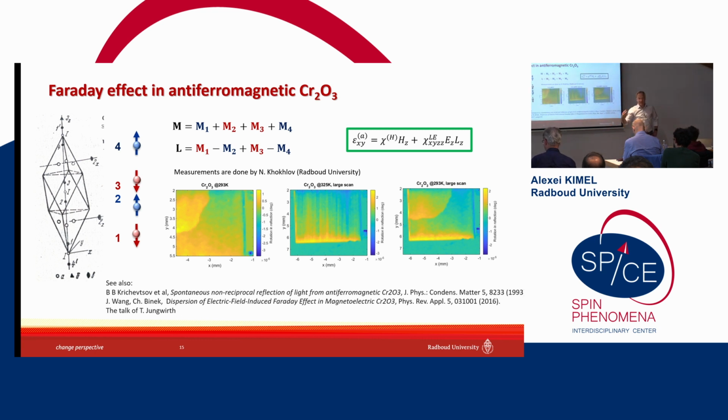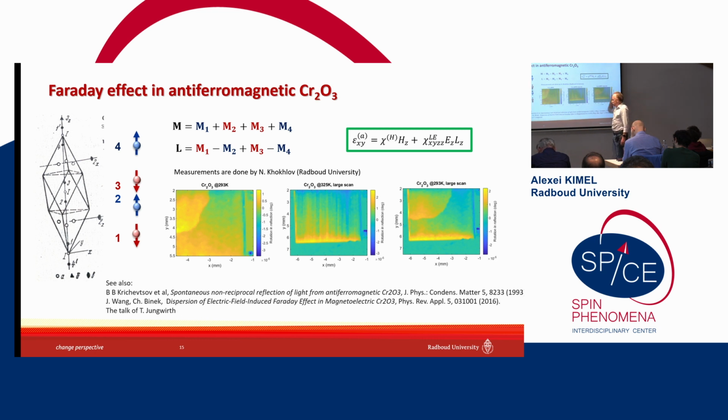For instance, at the surface, the center of symmetry is broken. We can talk about an effective electric field at the surface pointing along the normal to the surface. And this effective electric field can help us to detect the antiferromagnetic vector in Cr2O3.